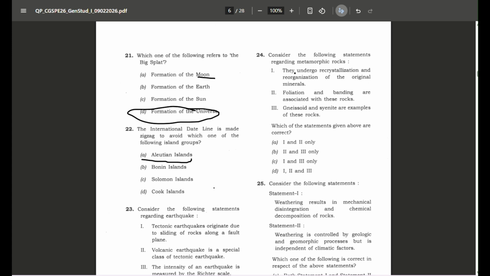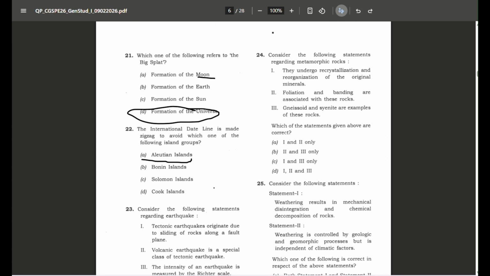Consider the following statements regarding the metamorphic rocks. They undergo recrystallization, reorganization of the original minerals. That is correct. Foliation and banding are associated with these rocks. So what are foliation and banding? Banding is the appearance of these types of structures in the rocks based on the mineral composition.